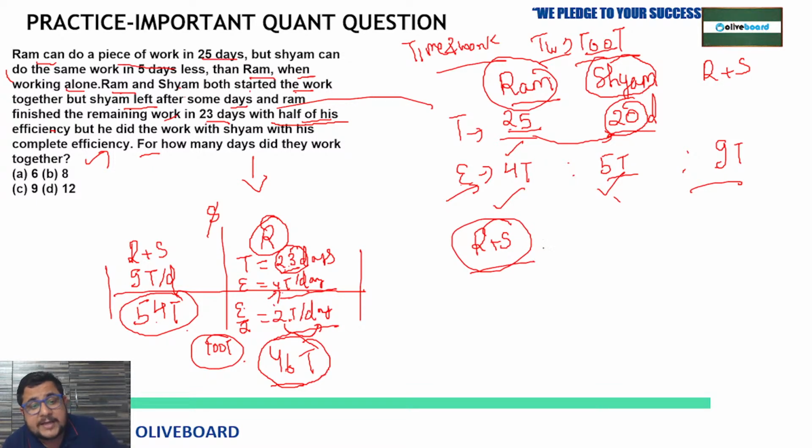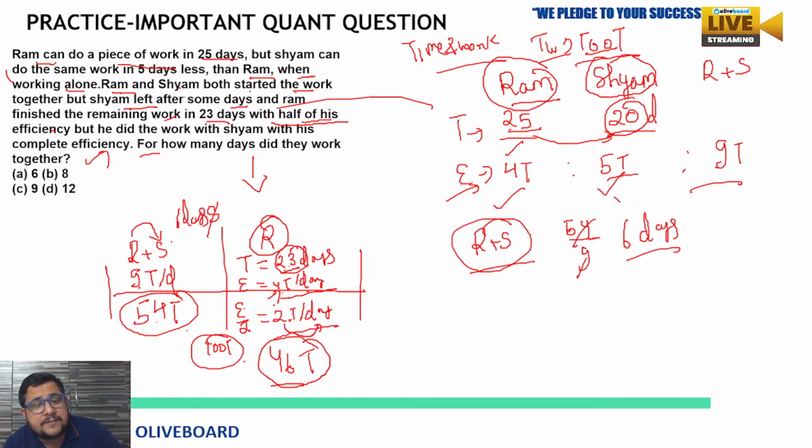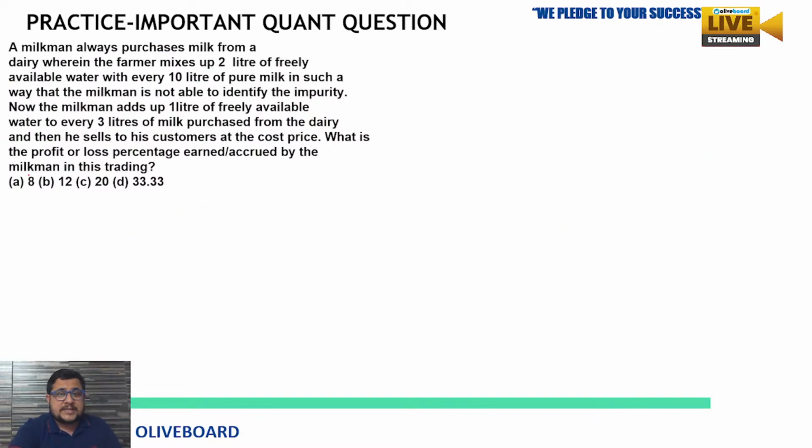So in how many days will they finish? If they finish 9 cups of tea per day, you will say 54 by 9 means 6 days. So initially Ram and Shyam both worked together for 6 days. Then Shyam left. They were asking only for how many days they worked together. So they worked together for 6 days. So option A is going to be your answer. I hope it is completely clear.